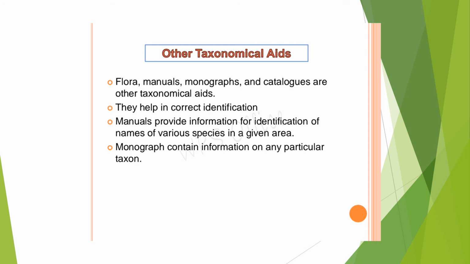Now computer databases and data banks give knowledge up to the chromosome level. Even if you are unable to classify them by visible characters, you can go deeper into chromosomal characters, and if they are similar, you can place them in the same group.